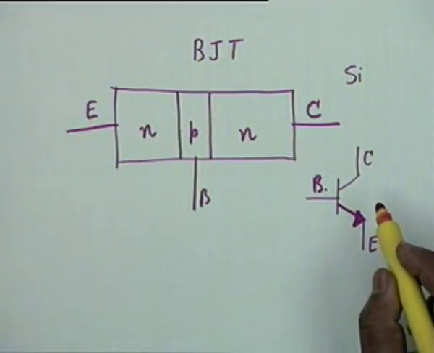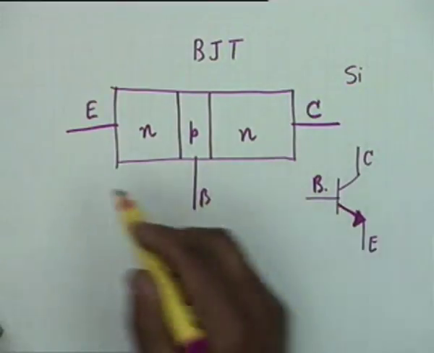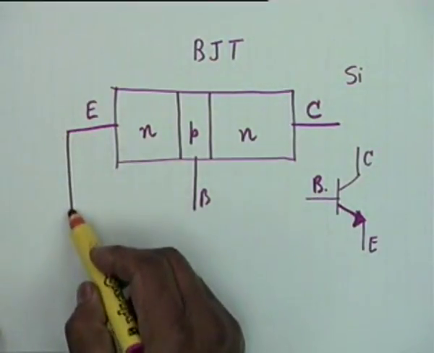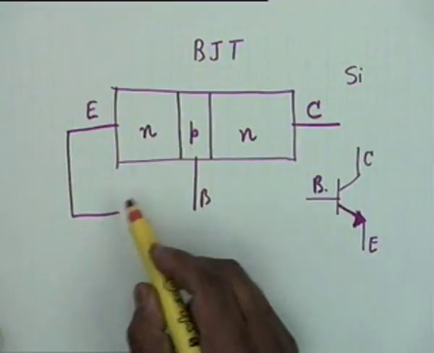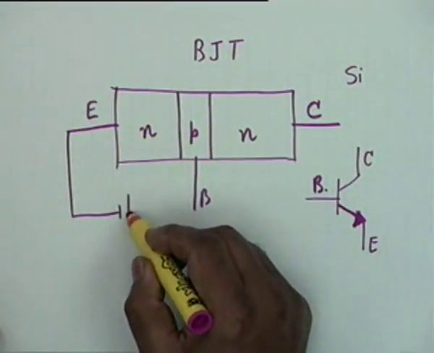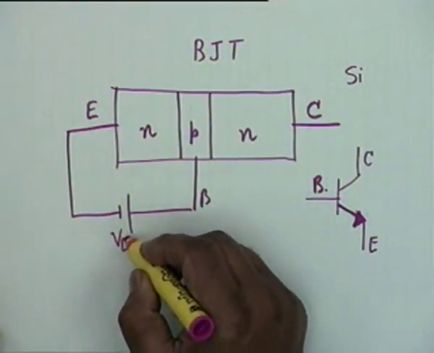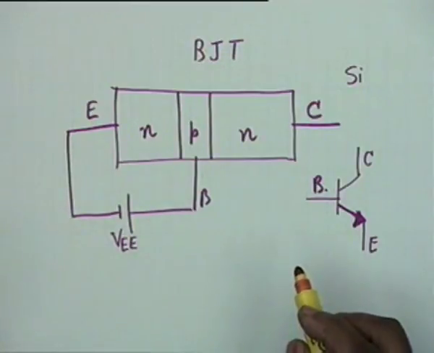This is the actual direction of current into the emitter. For example, the emitter base junction will have to be forward biased, that is, we shall have a negative here and a positive here. We call this VEE, let us say.